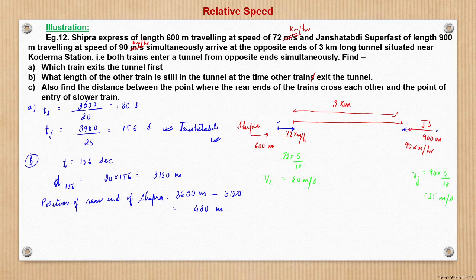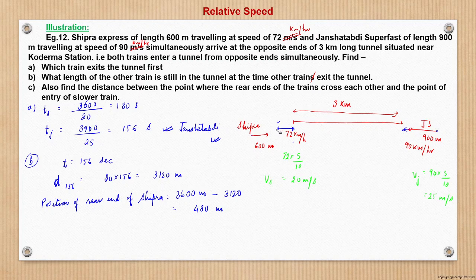Just try to understand the problem. We are trying to find the position of the train at the end of 156 seconds. At the end of 156 seconds, the front end of the Shipra Express would have gone out, right? After 156 seconds, every point of the train would have covered 3120 meters. So the front end is 120 meters outside the tunnel.